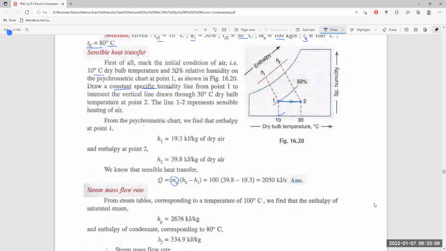Next, we have to calculate the steam mass flow. From the steam tables, corresponding to the temperature of 100 degrees centigrade, we find the enthalpy of the saturated steam, HS.